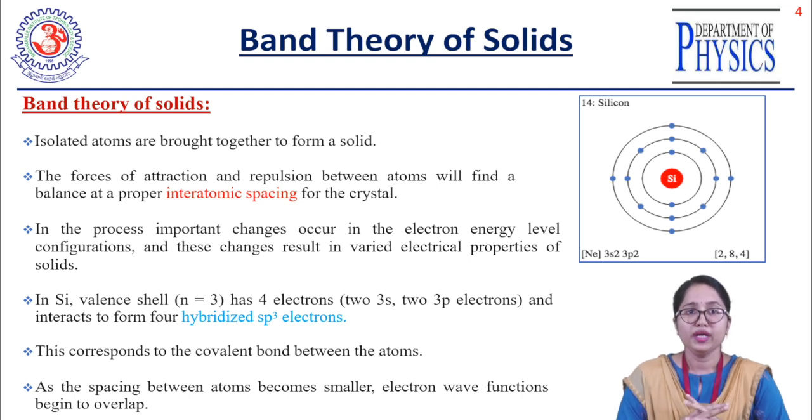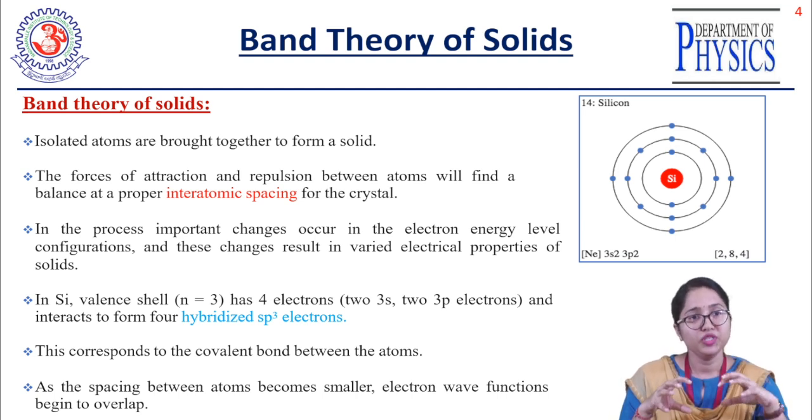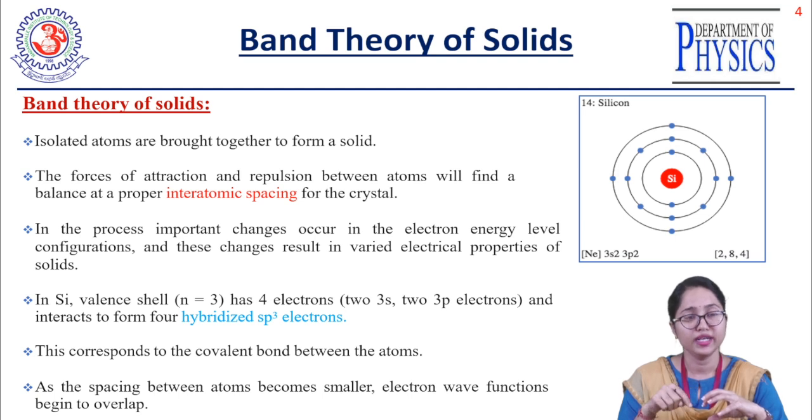Depending upon the valency electrons, the interaction will exist with the other atoms present in the neighborhood of that silicon atom. When one silicon atom is surrounded by other silicon atoms, it will interact through its valency electrons.